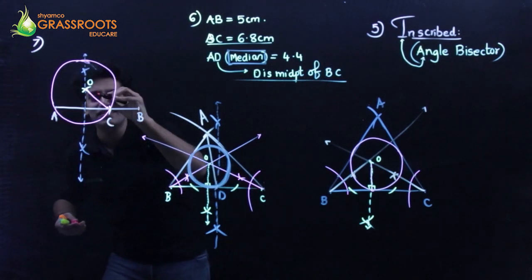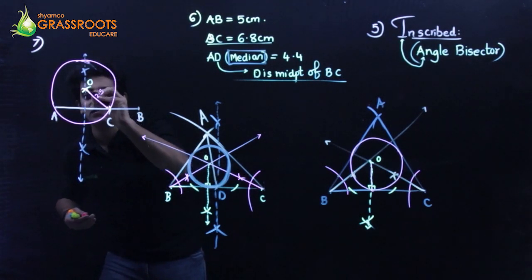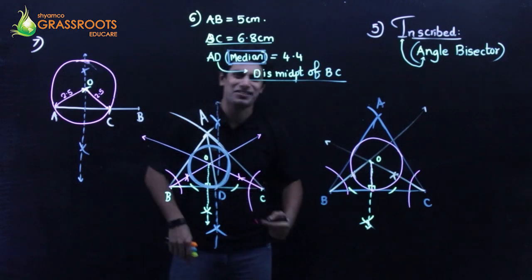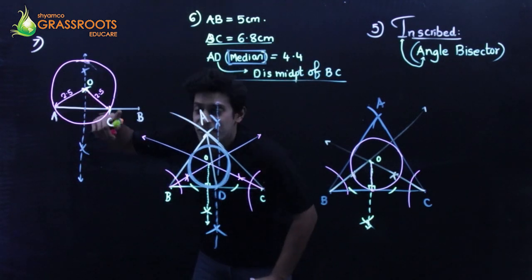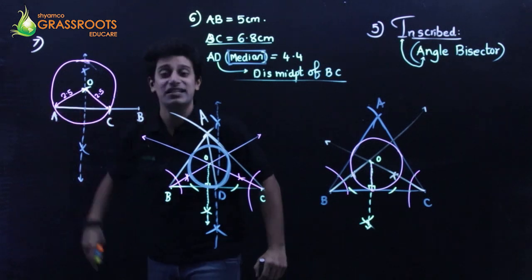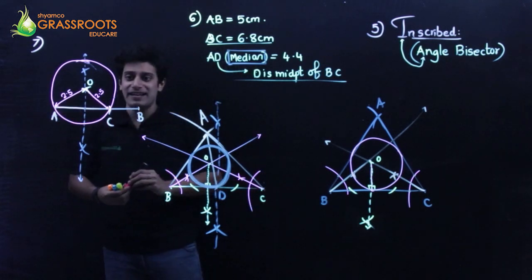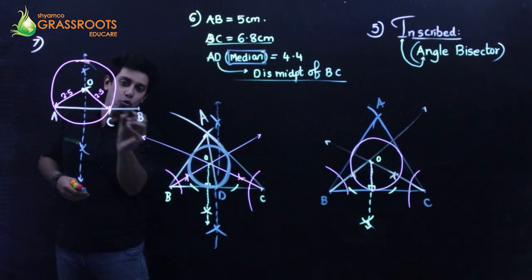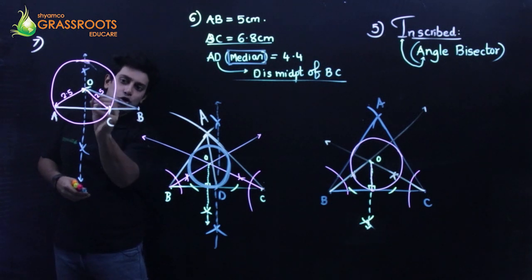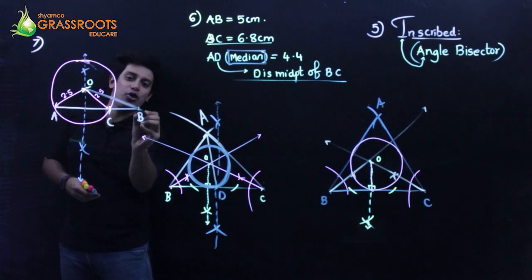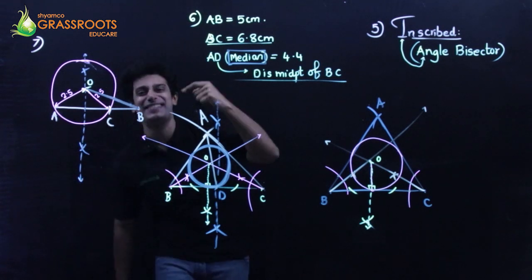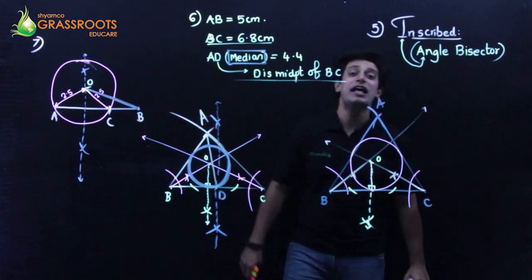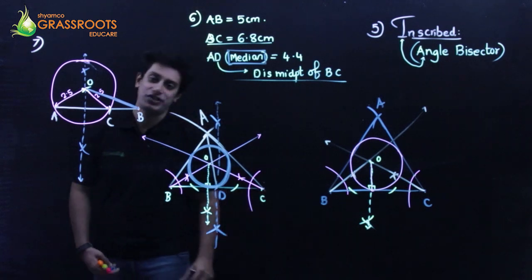Now, can I say that this is 2.5? Even this is 2.5. And can I say my circle, the pink circle, has radius 2.5 and it is passing through A and C both. Perfect. And now I have the center O. You join OB, and you need to draw the two tangents from B. That's my second question, from an external point to the circle, I am going to draw two tangents.